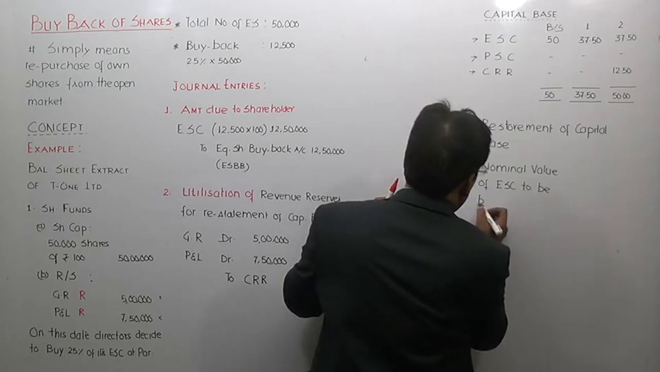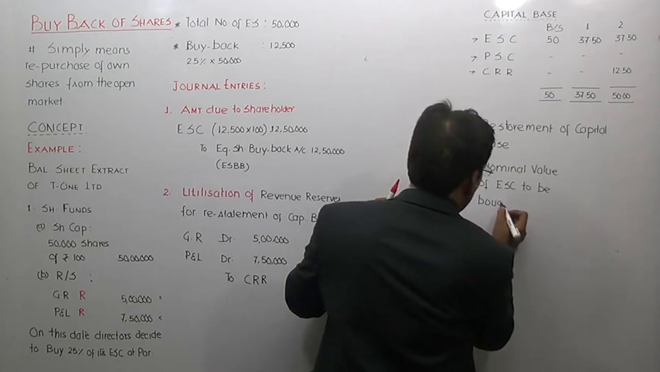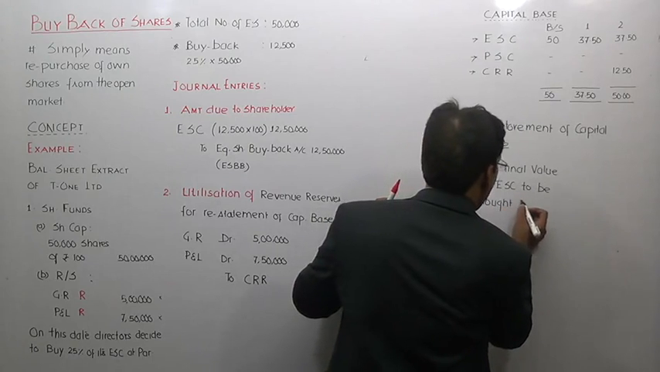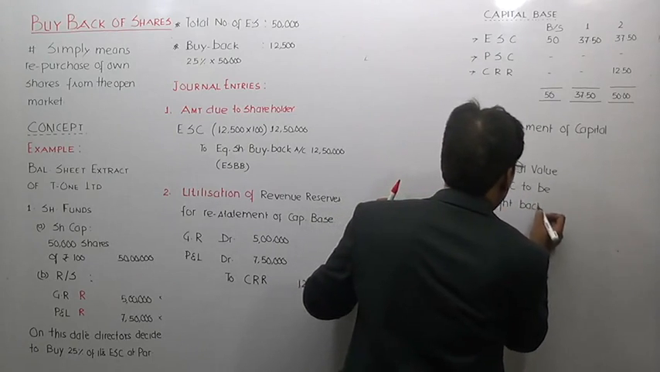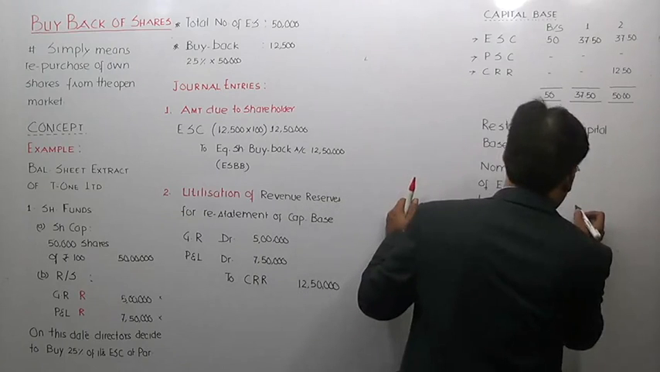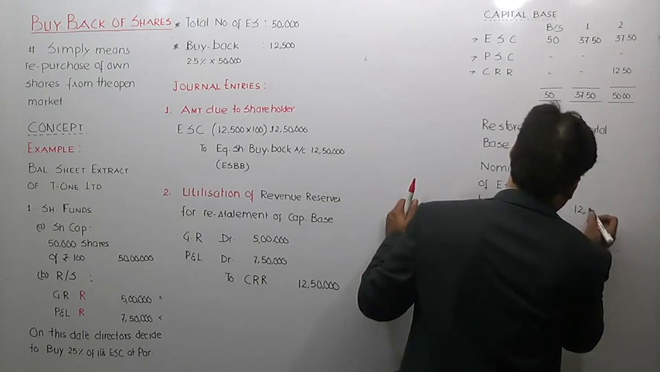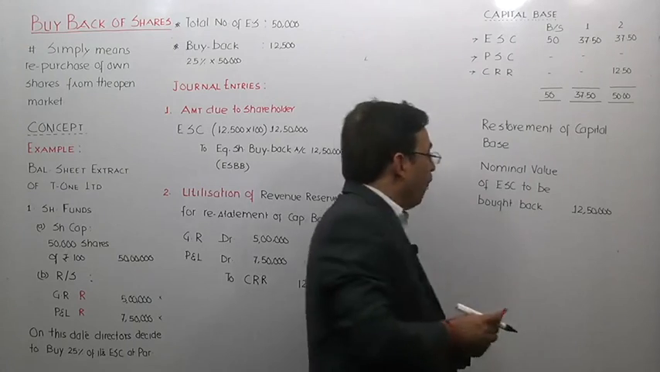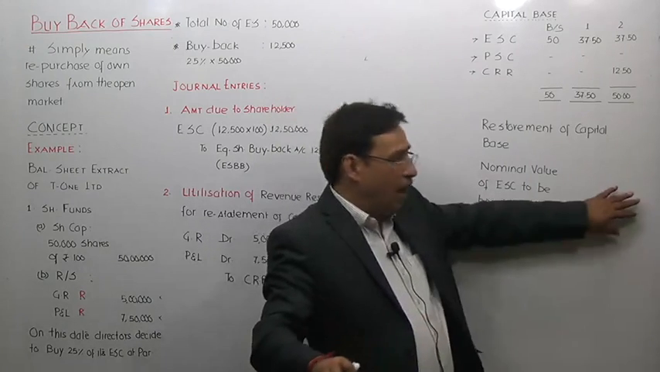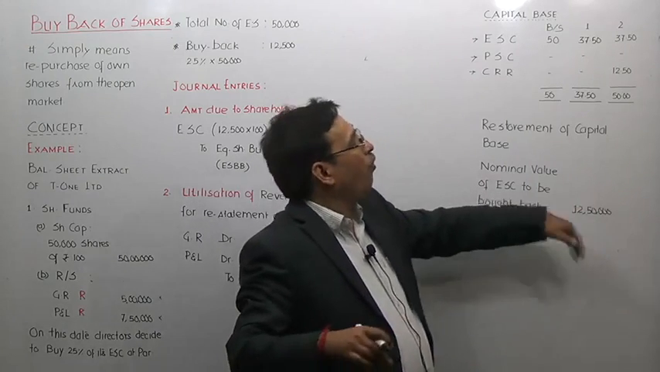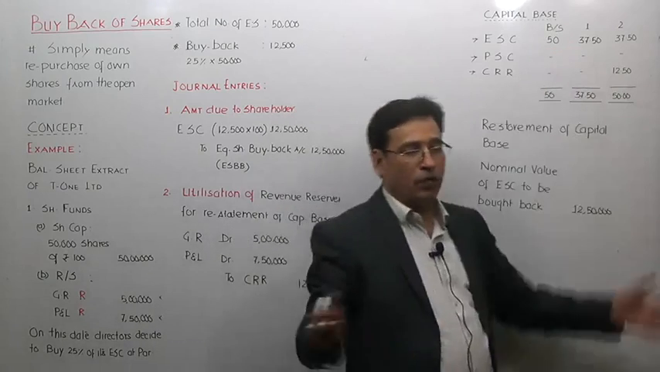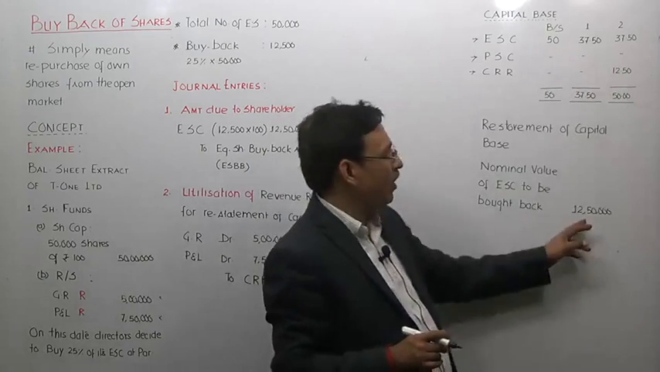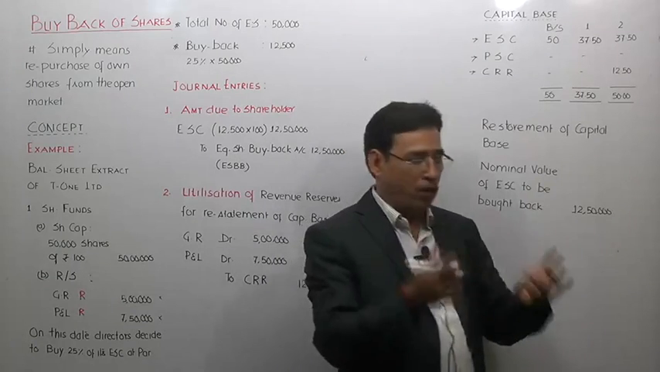So you have to note it down carefully, which you have noted down already. Bought back, that is 12,50,000. This is the nominal value. So when you buy back 12,50,000 worth of equity share capital, what will happen? Your capital base will fall by 12,50,000. So you have to restore it.